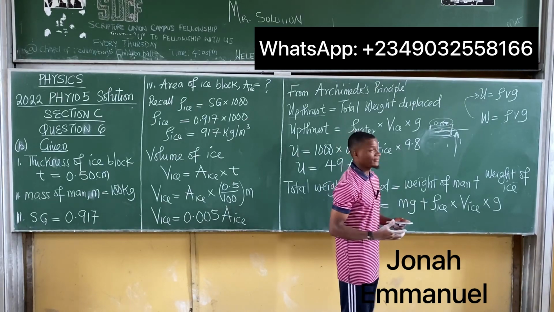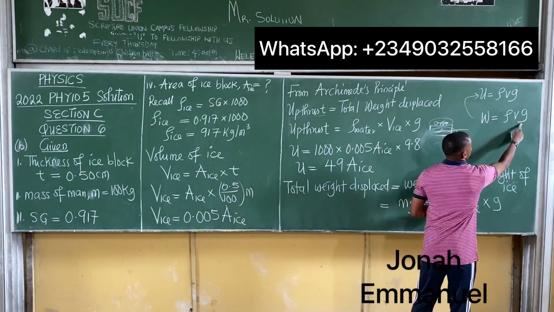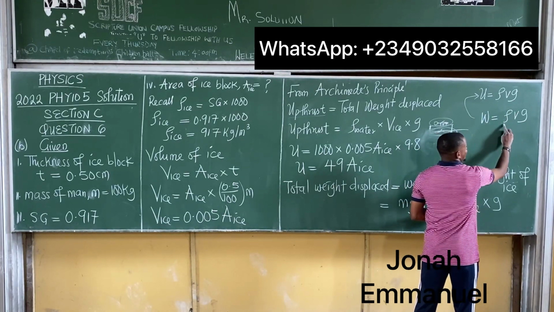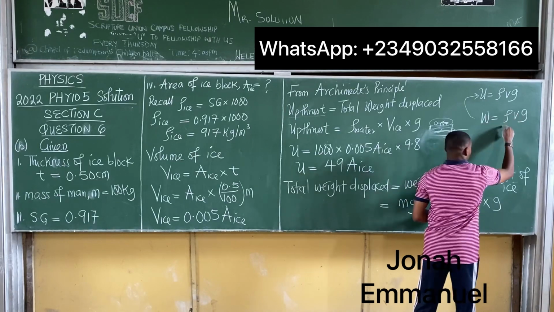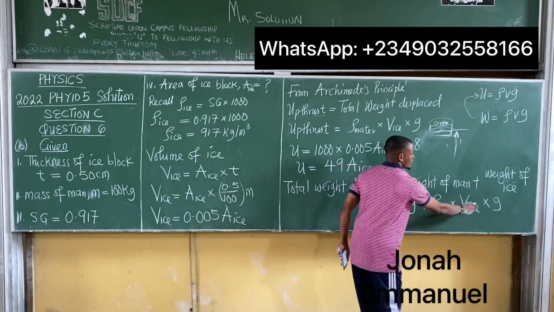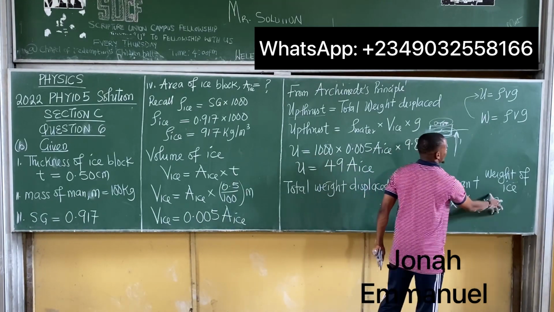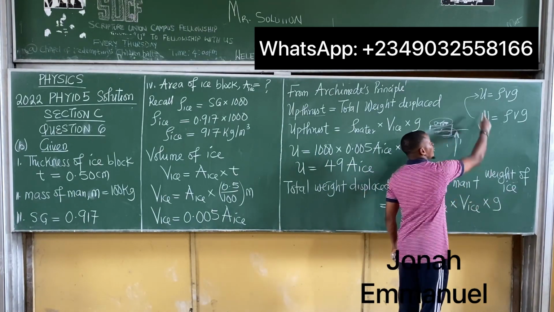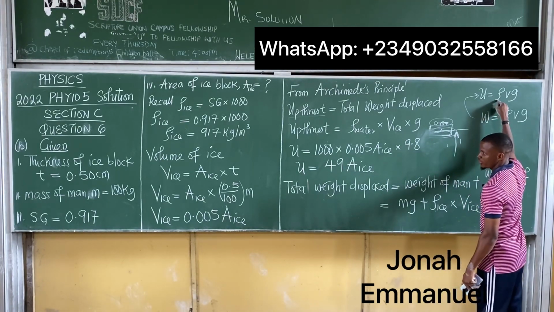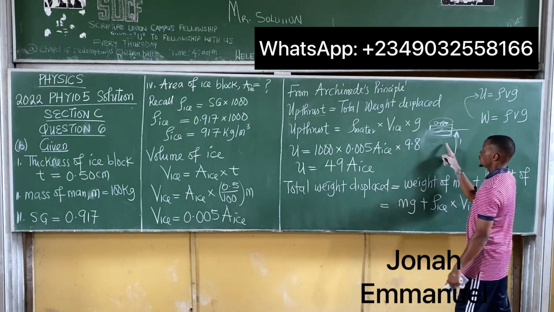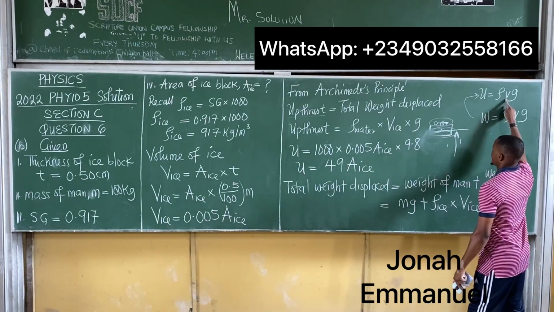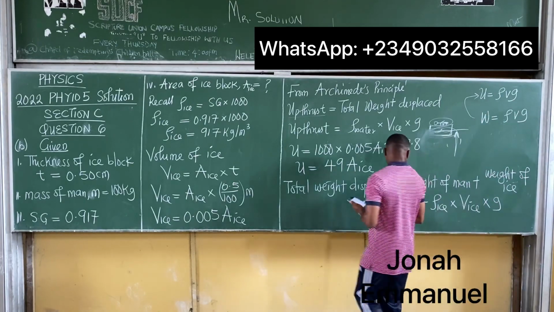I'll take that one more time. The difference between weight rho Vg and upthrust rho Vg is that for weight, the density there becomes density of the ice or the solid, times volume of the ice or the solid, times gravity. While if I'm considering upthrust, it is equal to density not of the solid but of the liquid immersed, which was water. We use 1000, times volume of ice times gravity. That's the difference.